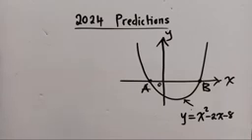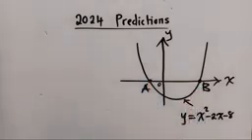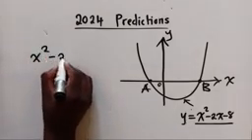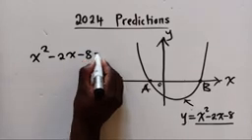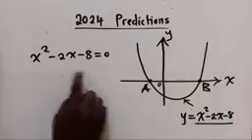All right, so this is the question. For us to find the coordinates here at A and at B, we are simply going to solve this. You just get the quadratic equation and solve it. That's why it's important that you get to know how to solve the quadratic equation.